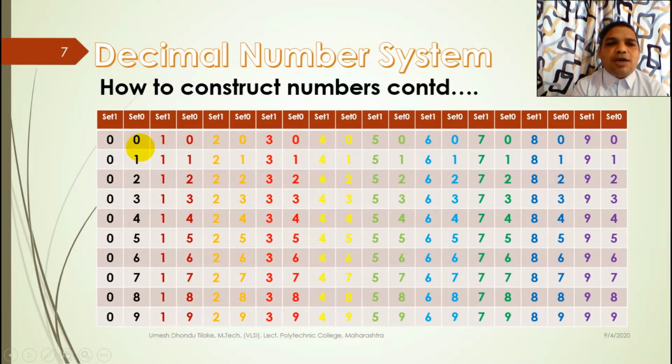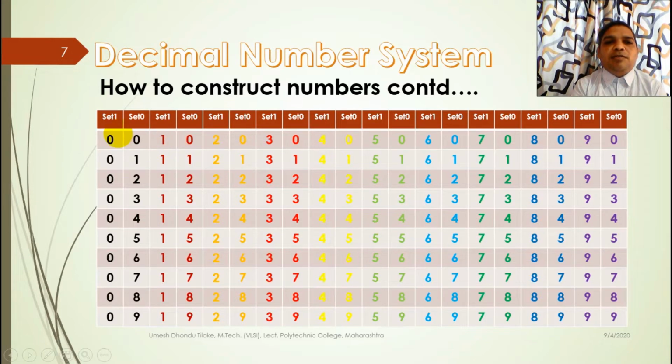In set 0 I have used all the digits in series, right from 0, 1, 2, 3, 4 up to 9, and the first digit in set 1 is used and kept constant until the last digit of set 0 is used. Then after 9 the number comes 10. How does the number 10 come? In set 0 again I have used the digits in series from 0 to 9, and the next digit of set 1 is used.